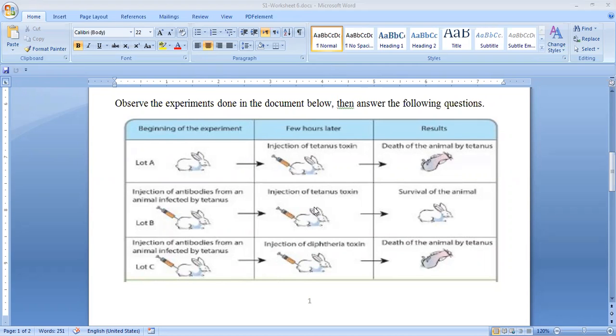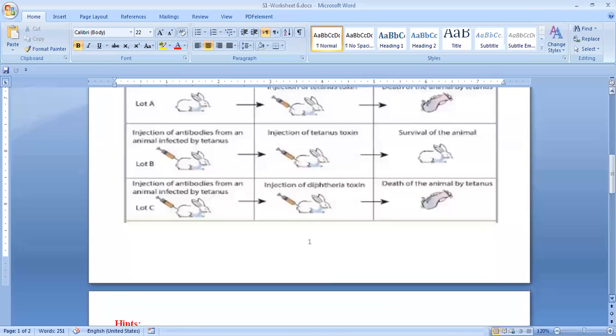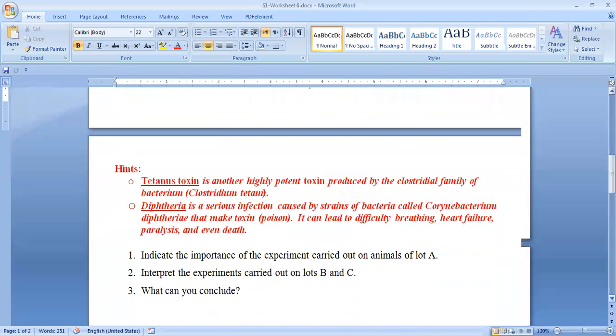But when we inject it with diphtheria, the animal died. So this means that the immune response is specific, meaning that the antibodies against tetanus protect only against tetanus and not against diphtheria. So question number one: indicate the importance of the experiment carried out in lot one.